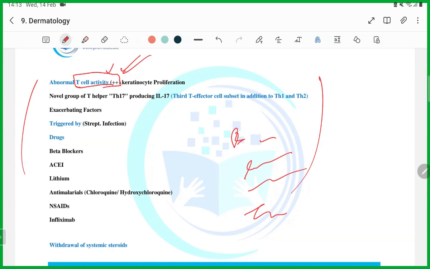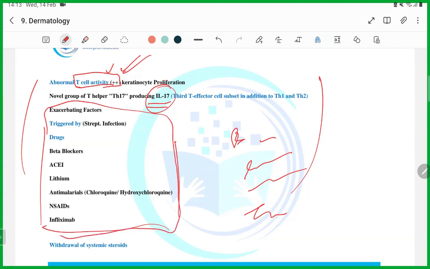Then this will produce interleukin 17, guys. You have to remember this. You have to remember this, guys. Then the second important thing is exacerbating factors, guys.